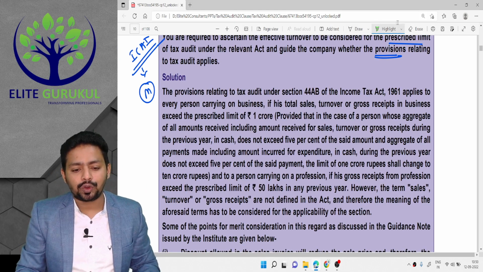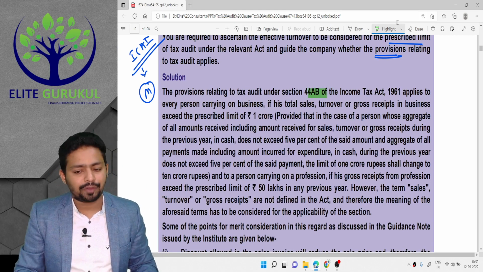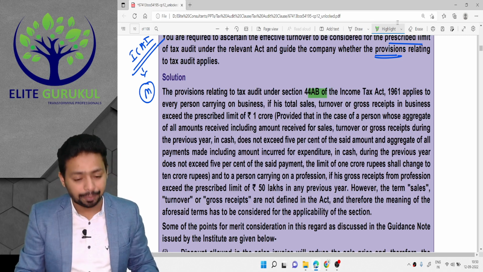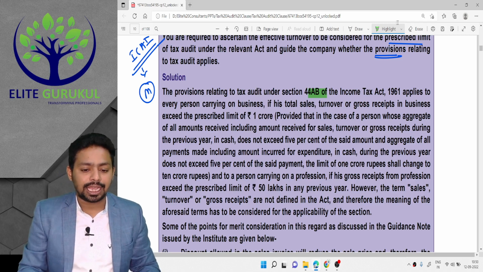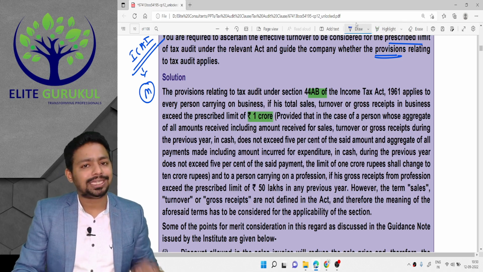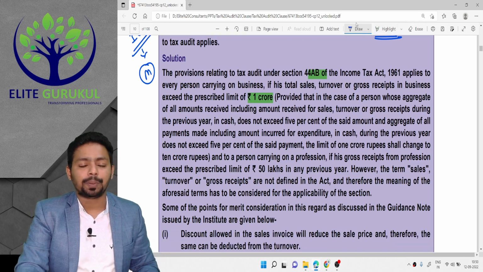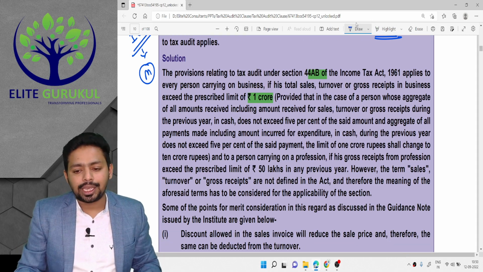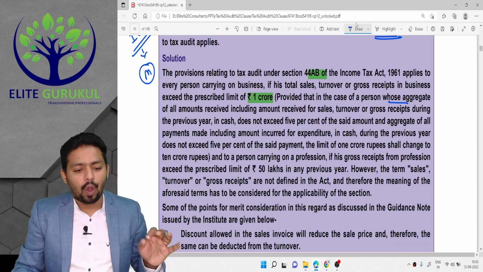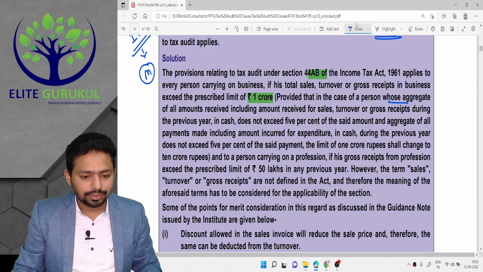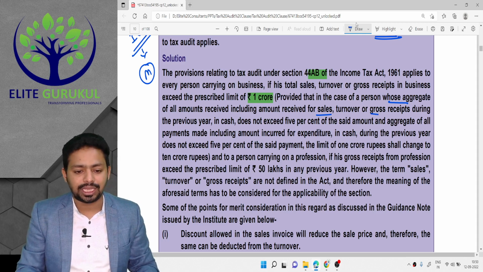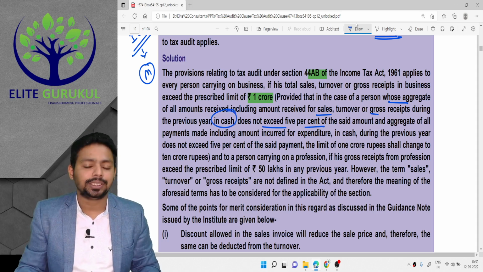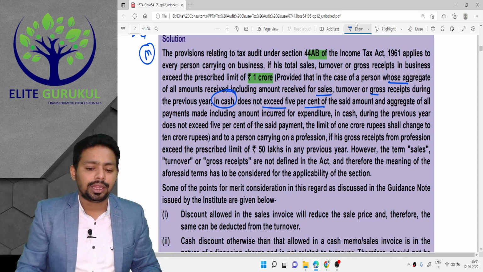The provision relating to audit under section 44AB of the Income Tax Act 1961 applies to every person carrying on business if total sales, turnover or gross receipts exceed 1 crore. So this is the basic condition of 1 crore that you are supposed to write. Provided that in case of a person whose aggregate of all amounts received, including amounts received for sales, turnover, gross receipts during the previous year in cash does not exceed 5%, then the limit will not be 1 crore, the limit will be 10 crore.